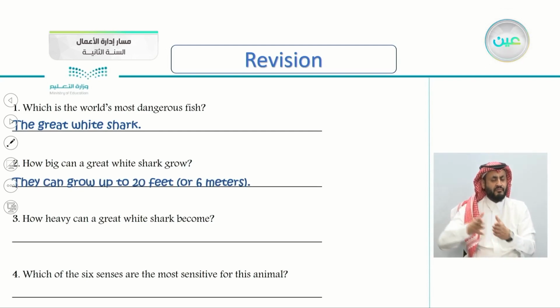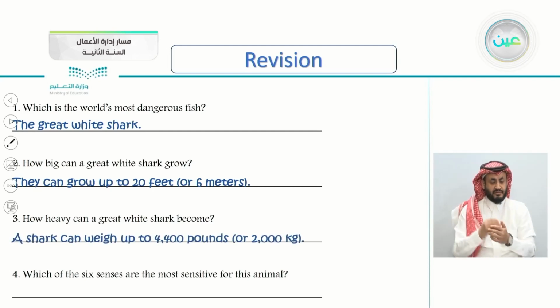How heavy can a great white shark become? So we're discussing weight here. Let's see the answer here. A shark can weigh up to 4,400 pounds or 2,000 kilograms. So how heavy can a great white shark become? The answer is 2,000 kilograms. This is really heavy.